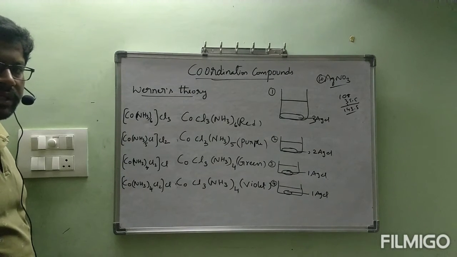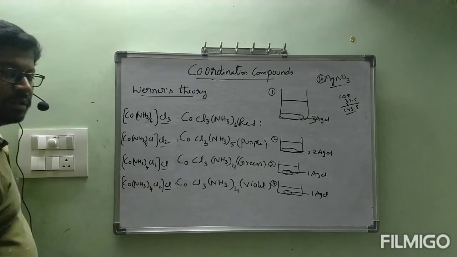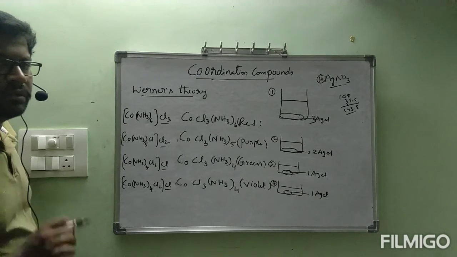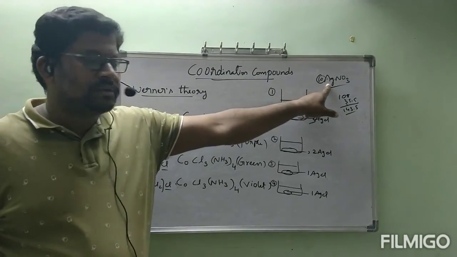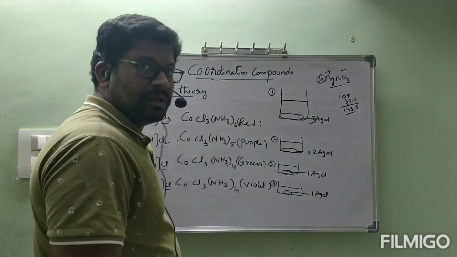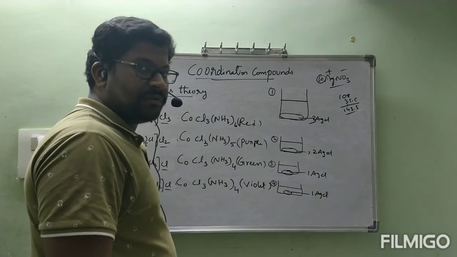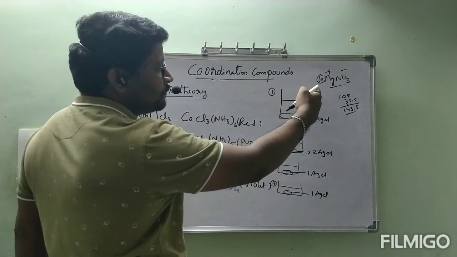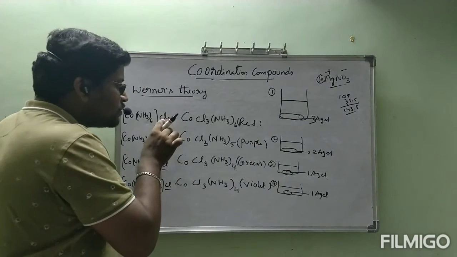Okay, and he told that the chlorines which are present outside the square bracket, those are only ionizable. Ionizable means only these chlorines can react with silver. Here AgNO3 is converted to Ag+ and NO3-. See, this is like an excess reagent. How much amount of AgNO3 is kept? How much amount of chlorine is available?